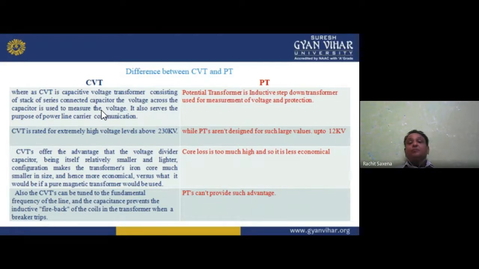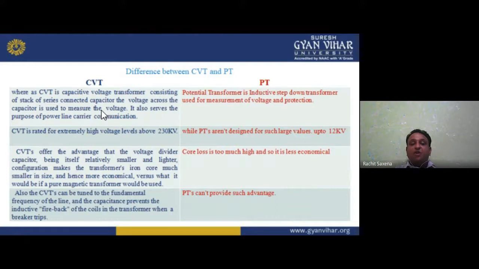Now, if I am talking about the potential transformer, my dear student, the potential transformer is an inductive step-down transformer used for measurement of voltage and protection. Okay. Now, CVT is rated for extremely high voltage levels above 230 kilovolt. So we use the CVT above 230 kilovolt, while PTs are not designed for such large voltages, only up to 12 kilovolt. So for 12 kilovolt we use the PT, but for 230 kilovolt or above we use CVT. Okay, so I hope you understand.